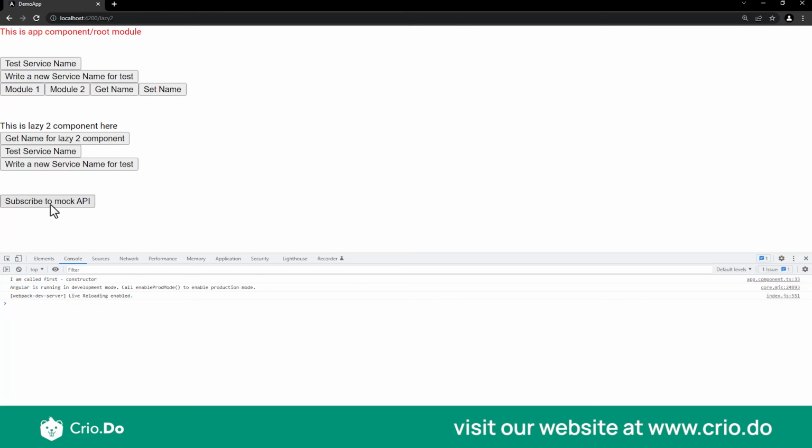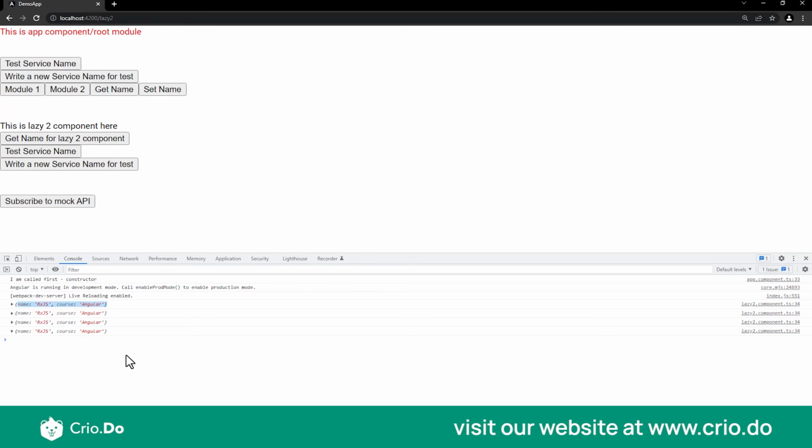So now we have created this button over here, subscribe to mock API. If you click on that, you'll see that now we have received the observable. This is what I meant: your observable will only get executed when it is subscribed. Only when we clicked on subscribe did this come, and the number of times you subscribe, that many instances of the subscription will be created, and you will get the data that many times.